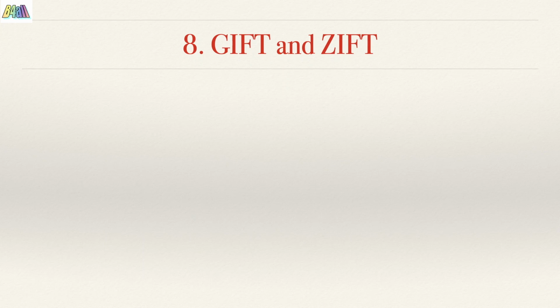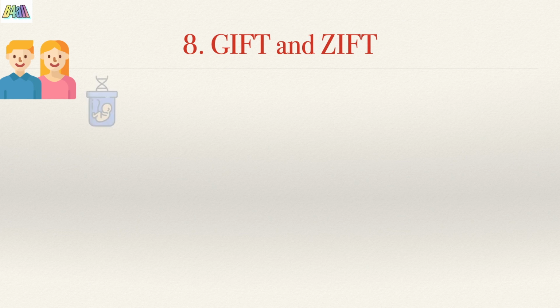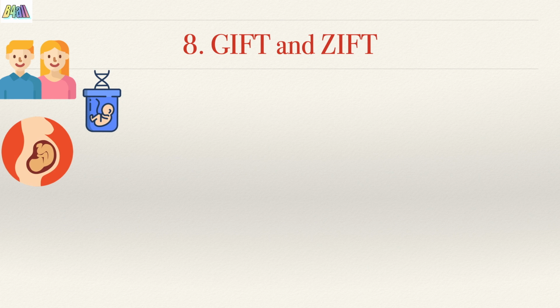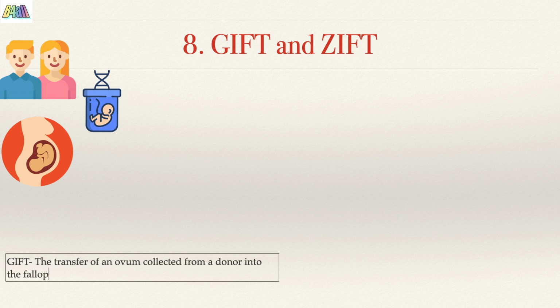GIFT and ZIFT. Infertile couples undergo assisted reproductive technique, that is ART, that enable them to conceive. GIFT or gamete intrafallopian transfer is a transfer of an ovum collected from a donor to the fallopian tube of another female who cannot produce one but can provide suitable environment for fertilization.